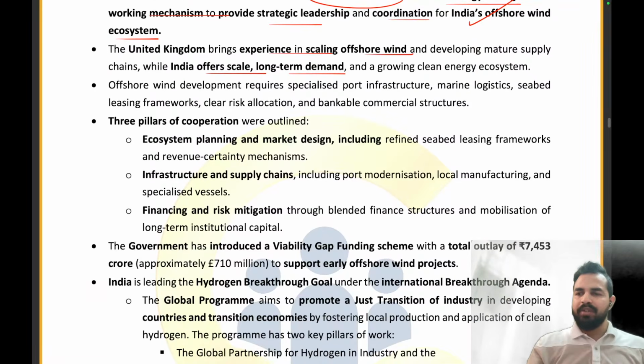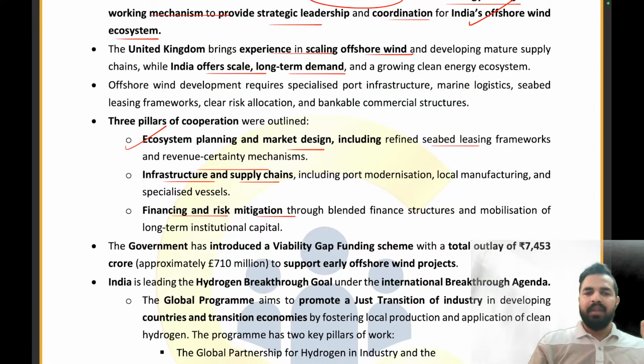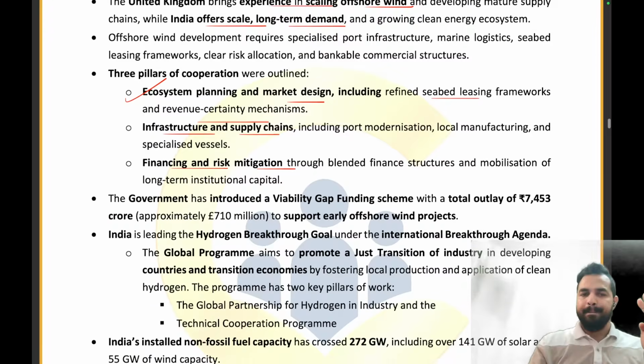Now, what are the three pillars of this cooperation, my dear friends? One is the ecosystem planning. I told you that it is not very easy. We need to plan the whole setup. The market design is very important, which will include the seabed leasing frameworks, revenue certainty mechanisms, and then infrastructure and supply chain is there. Then financing and risk mitigation is there. So three pillars are there: ecosystem planning, infrastructure and supply chain, and the financing and the risk mitigation.